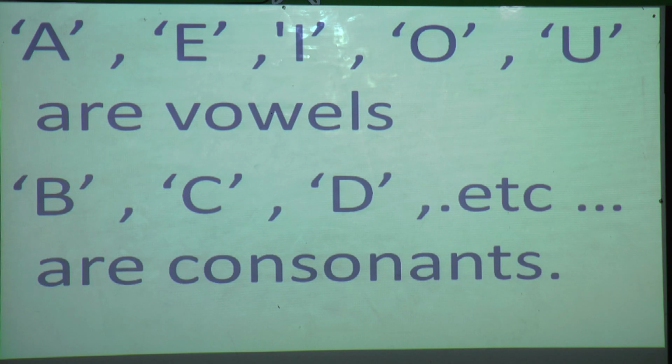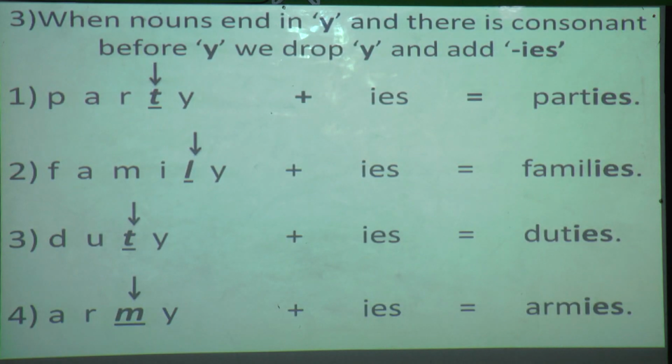Now you may be thinking why the teacher is teaching vowels and consonants in between. Now you will understand why I have explained this. To understand this third point. So what is the third rule? That when nouns end in Y. What is the rule over here? When the nouns end in Y and there is a consonant before Y, what do we have to do? We have to drop Y and add IES.